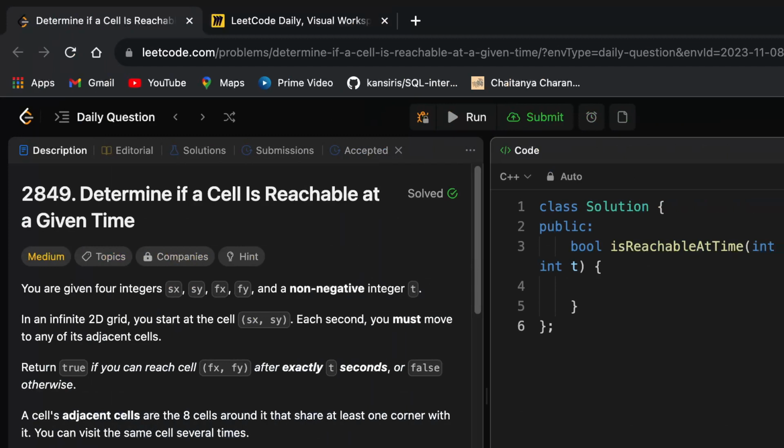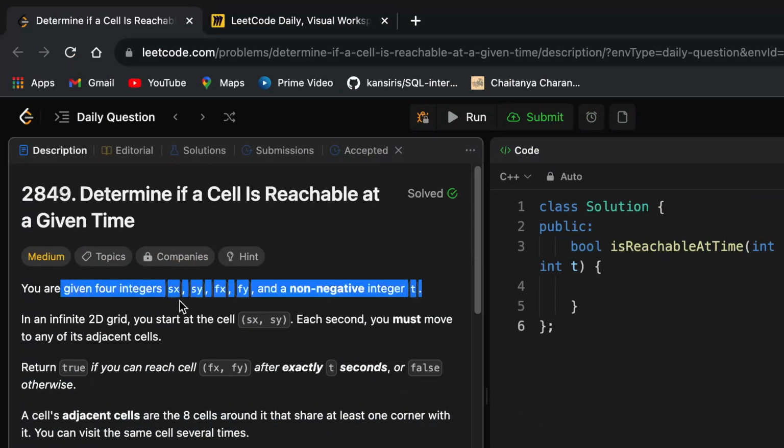Hi everyone, let's solve today's daily challenge, that is determine if a cell is reachable at a given time. So in this question, you are given four integers sx, sy, fx, fy. sx, sy is the starting cell and fx, fy is the ending cell. Another variable you are given is the integer t. You are inside of an infinite 2D grid, and you are starting at the cell sx and sy.